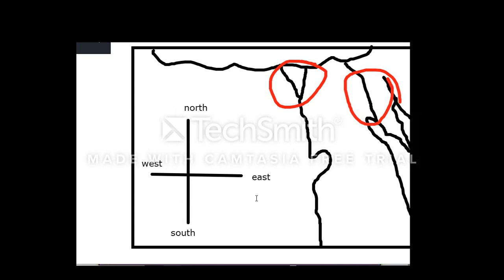In the north, we can find the Mediterranean Sea. In the south, we can find the High Dam. In the east, we can find the Red Sea.